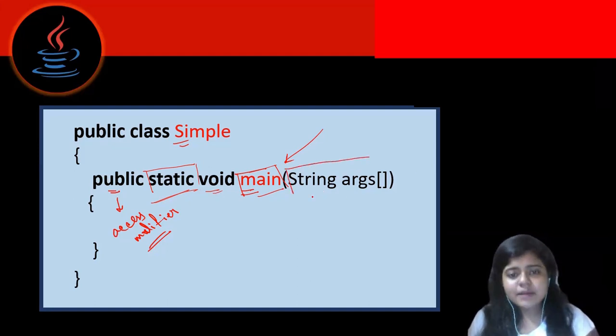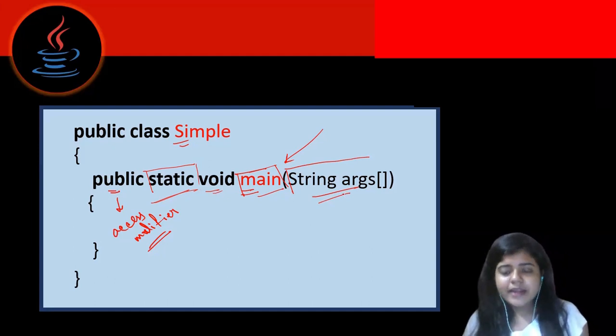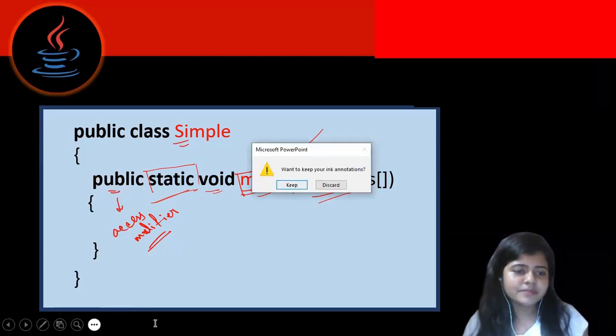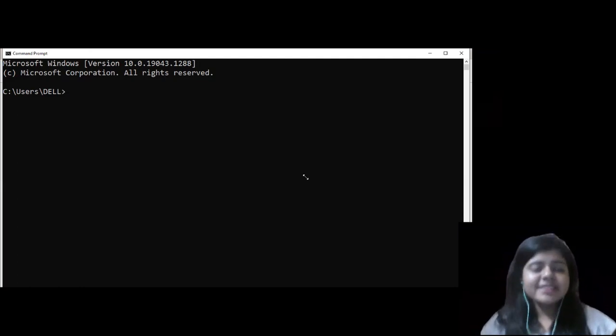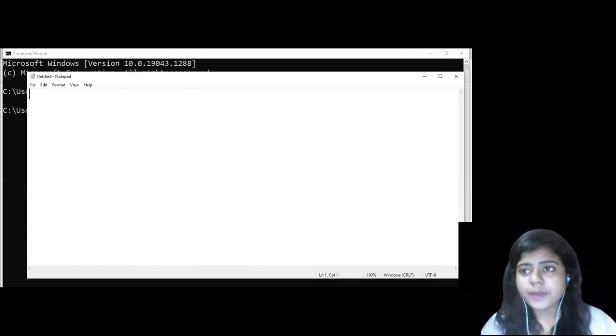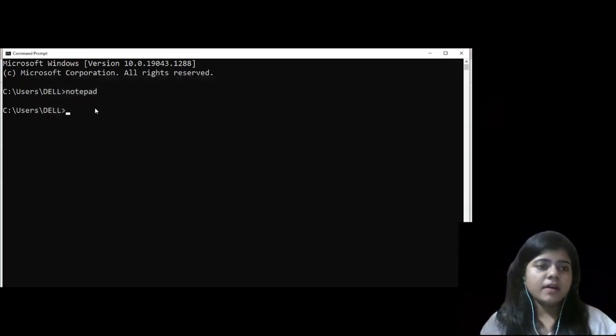Okay. And now let's come to String args. This is a command line argument. Let's understand what I exactly mean by command line argument. Let me open my CMD. I am in Windows, in my command prompt. Suppose I write notepad here. It will open up my Notepad, right? Suppose I want to open some file or create some new file.